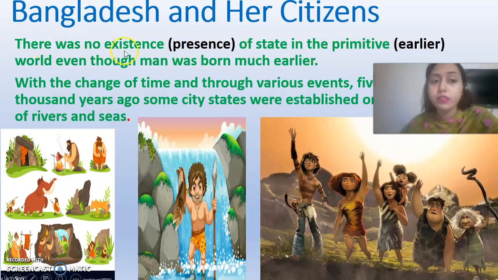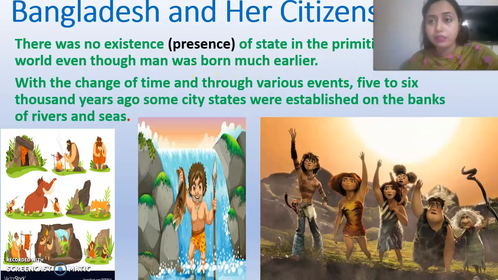See here, there was no existence of state in the primitive, that is earlier, times, even though man was born much earlier. Human beings have been born for a long time. So man was born much earlier, but at that time there was no existence of state. These things were not known to people.